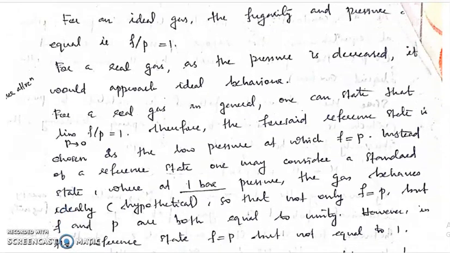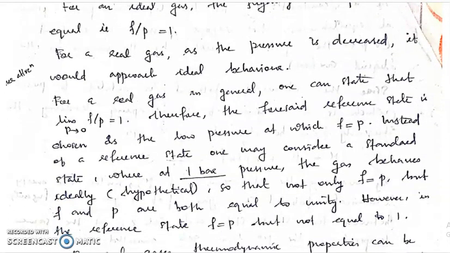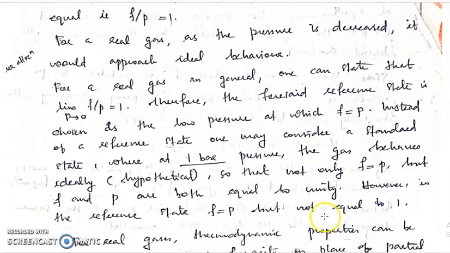Hypothetically. So for a real gas in general, one can state that the limit as P tends to 0 of f by P is equal to 1. What does that imply? Pressure tends to 0 means molecules are moving apart and there is no intermolecular force of attraction. That means the fugacity will be equal to pressure, because the gas is almost behaving ideally. So f by P is equal to 1 when the pressure is minimum.